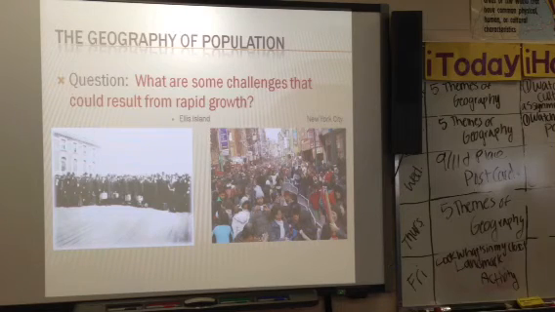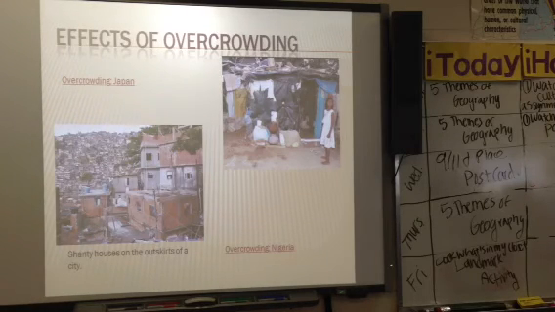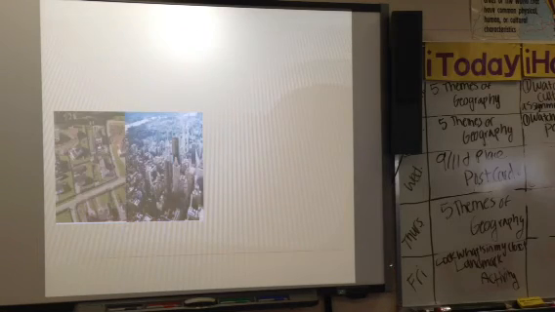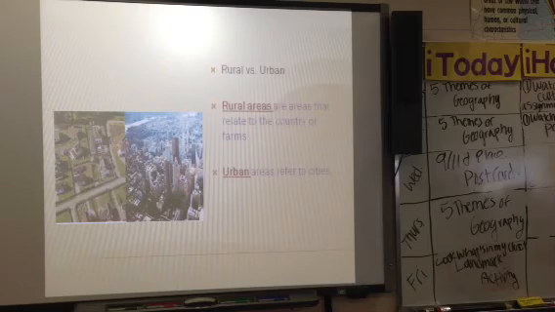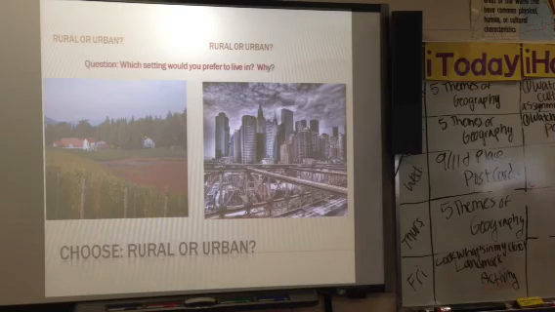Look at the pictures and how many people are in there. The effects of overcrowding. Here you're seeing overcrowding in Japan and Nigeria. One country is in Asia and one country is in Africa. Overcrowding can cause bad conditions. Think about these conditions, and we're going to discuss more of them this year. Rural versus urban. Rural areas are areas that relate to the country or farms, and urban areas refer to cities.